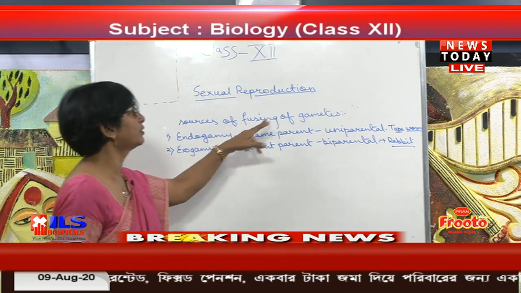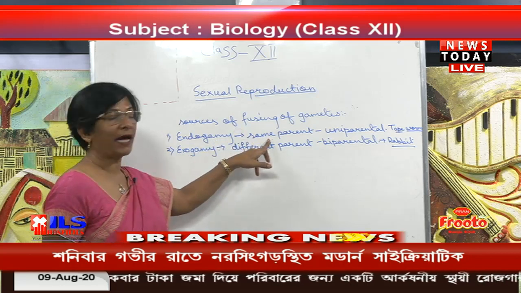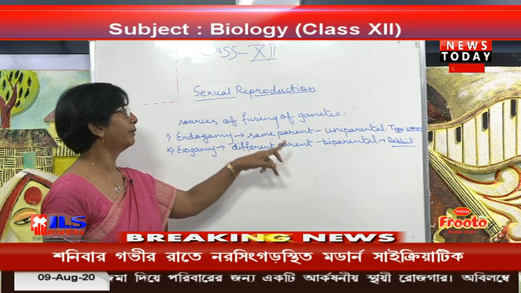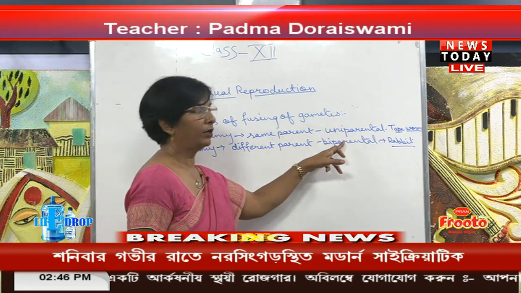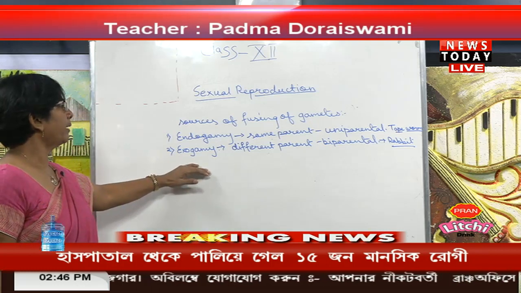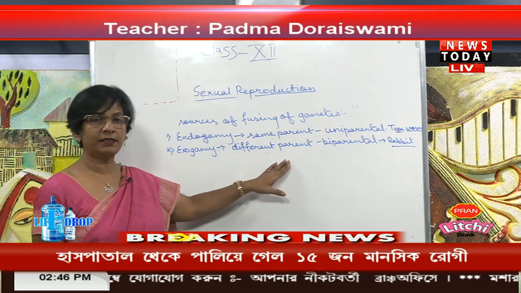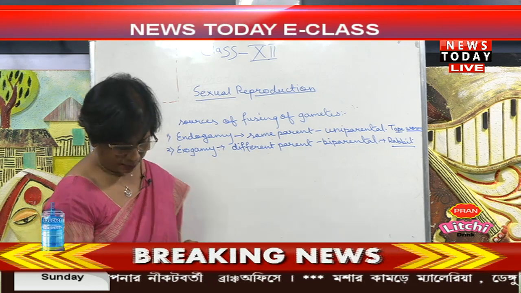Depending upon the sources of fusing of gamete, endogamy means the same parent is there, in that only the gametes are formed, and that is why they call it uniparental, and there is the fusion taking place. Exogamy is where there are different parents, that is, two parents are needed. Example for that is the rabbit.